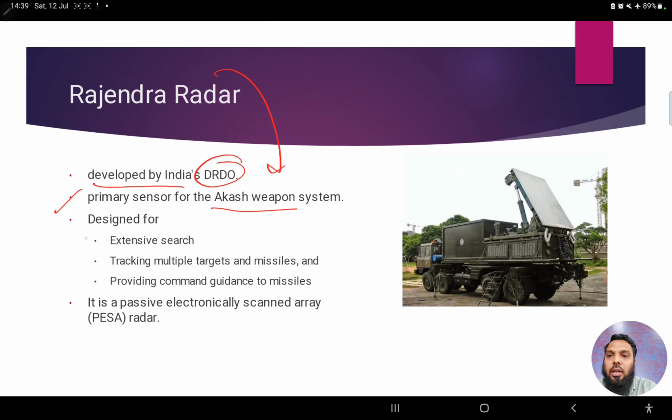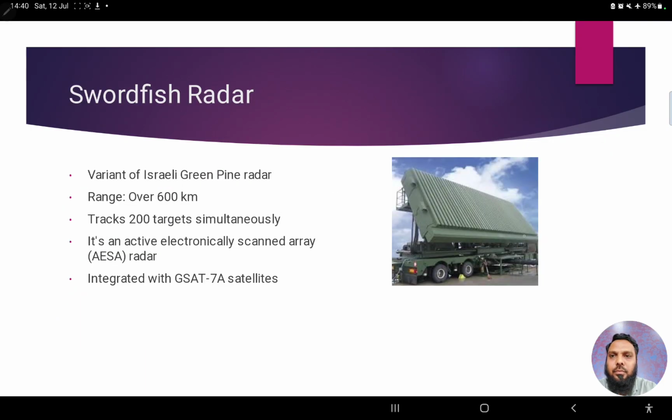It can be used for various roles, extensive search, tracking multiple targets and missiles, and also providing command guidance to the missiles. It's a passive electronically scanned array radar, so it's a bit different from the swordfish radar that we have just seen.